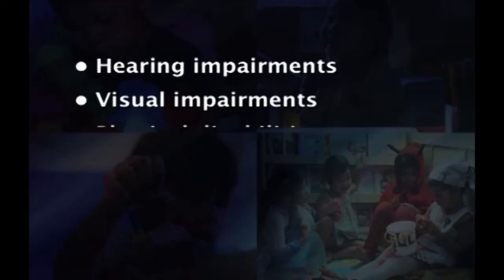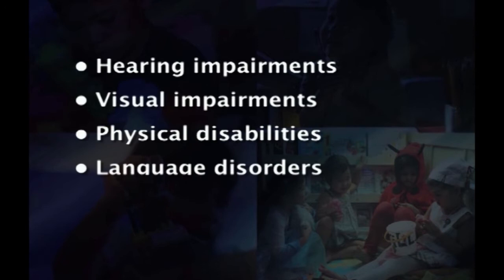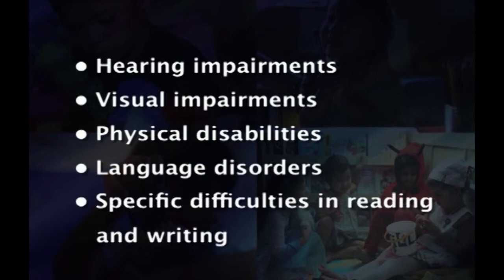The teacher finds it necessary to elaborate the curricular content by adding, replacing or removing learning outcomes and attainment targets. These targets will be different for different people having different disabilities, like hearing impairments, visual impairments, physical disabilities, language disorders, and specific difficulties in reading and writing.